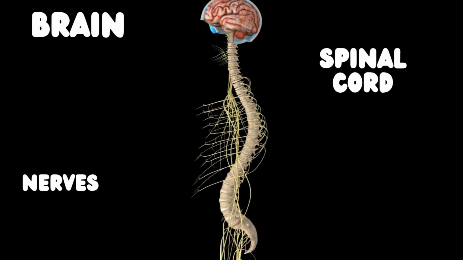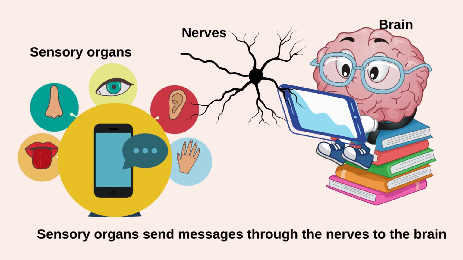The sensory organs send messages to the brain, as we saw at the beginning. The eyes send a message to the brain, and the brain processes this message and translates it, and then it sends another message to the eyes to recognize the object. And this happens with all the sensory organs.